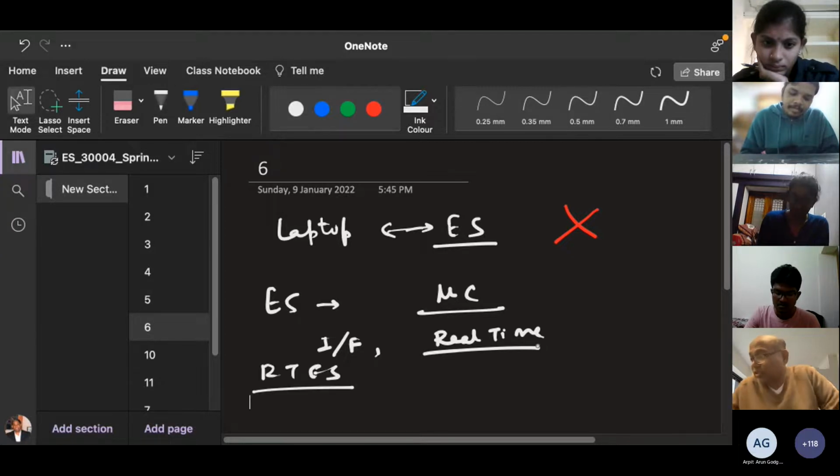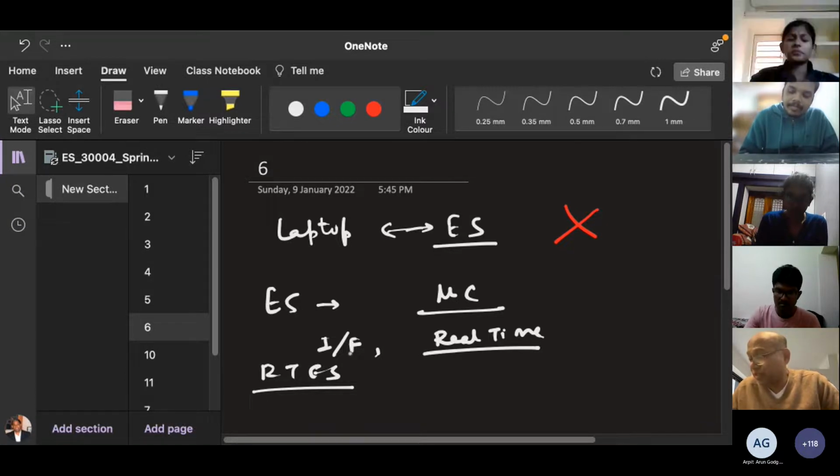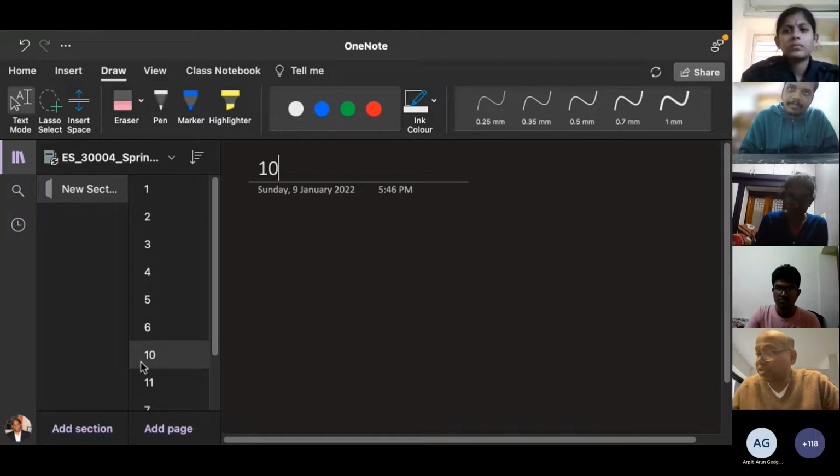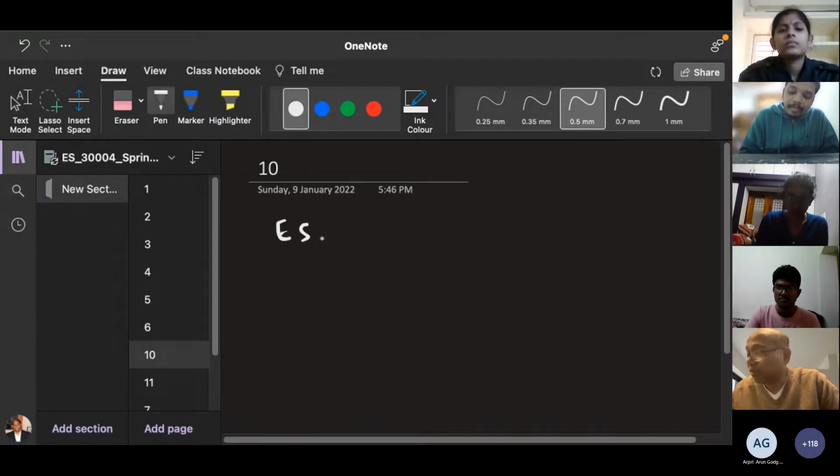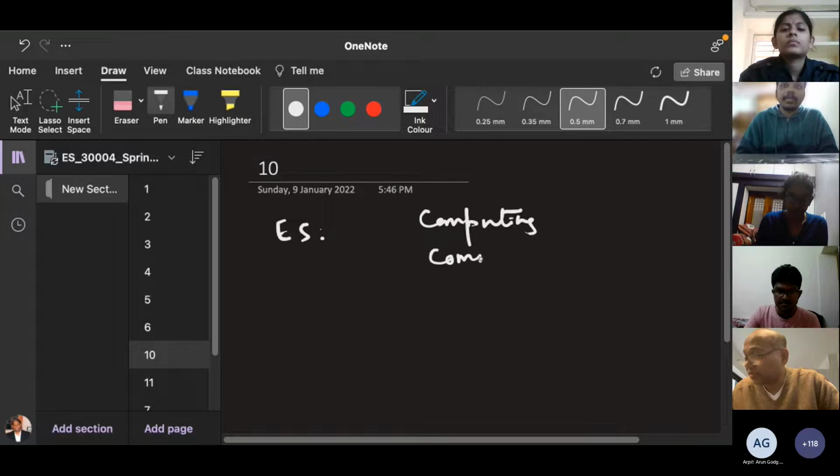We'll talk about it. Remember, this concept is based on a few things. The embedded system definition, which you read nowadays, changes every year. The typical embedded system, ES, is computing and communication.